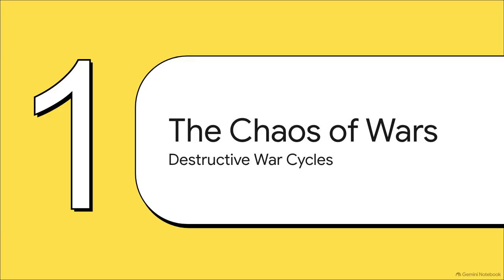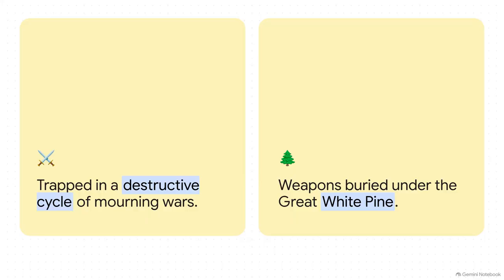Okay, Section 1. The chaos of wars, destructive war cycles. Before they set up this Great Law of Peace, the five founding nations, the Mohawks, the Onondagas, the Oneidas, the Cayugas, and the Senecas, were completely tearing each other apart. They were trapped in this brutal, deeply destructive cycle of clan reprisals known as mourning wars. Basically, if one clan lost a member, they would go avenge them, which sparked endless, devastating blood feuds.